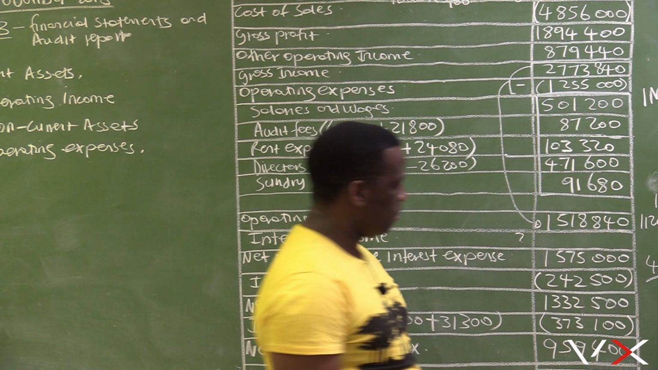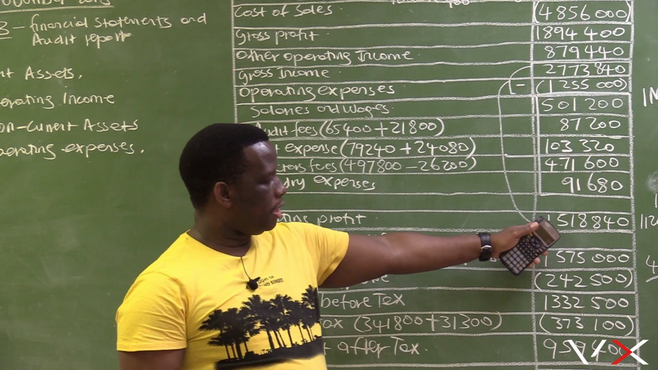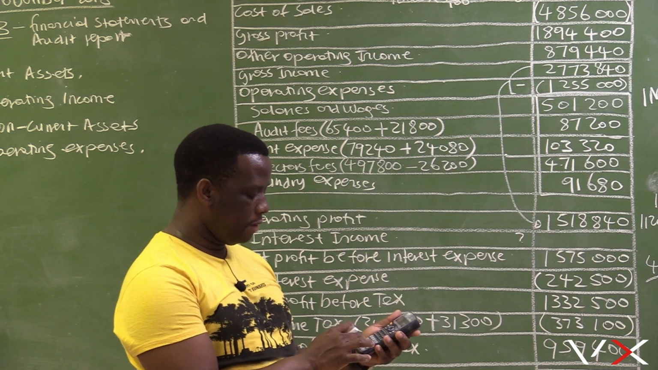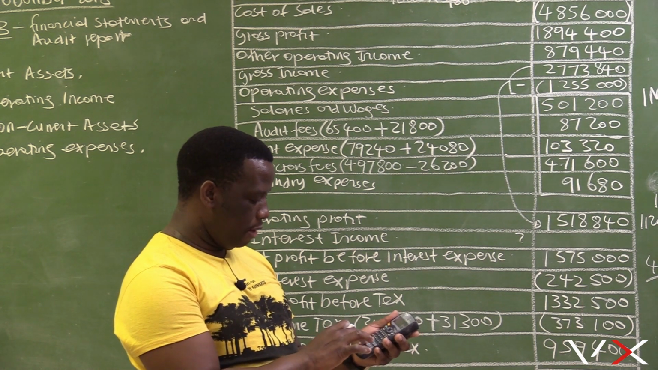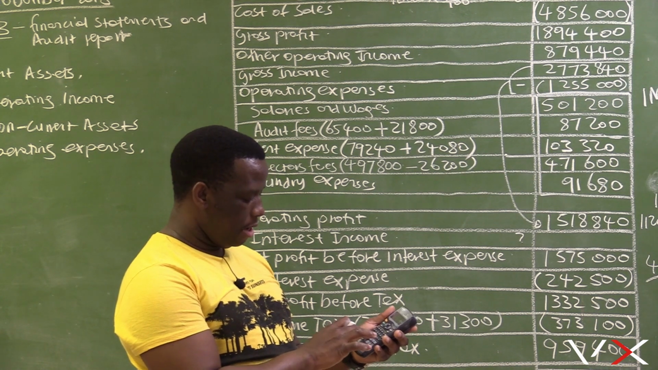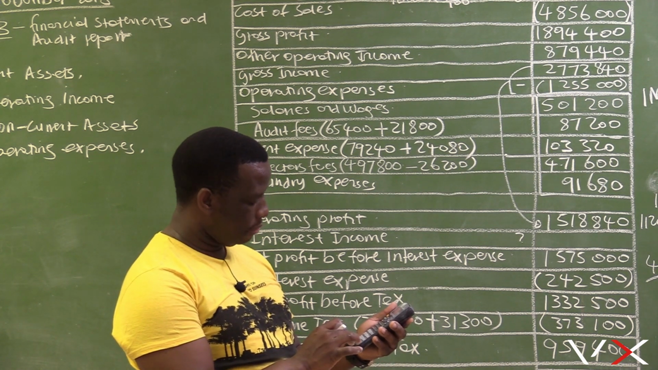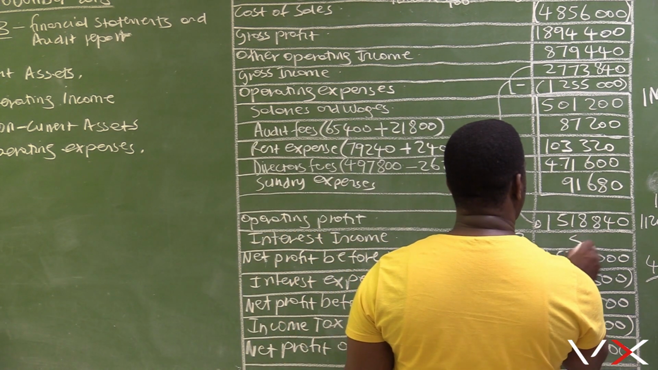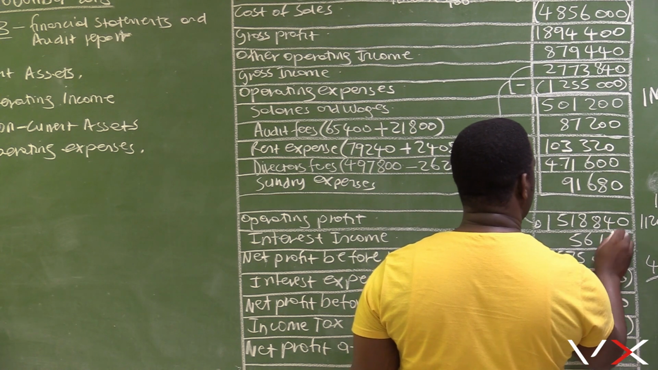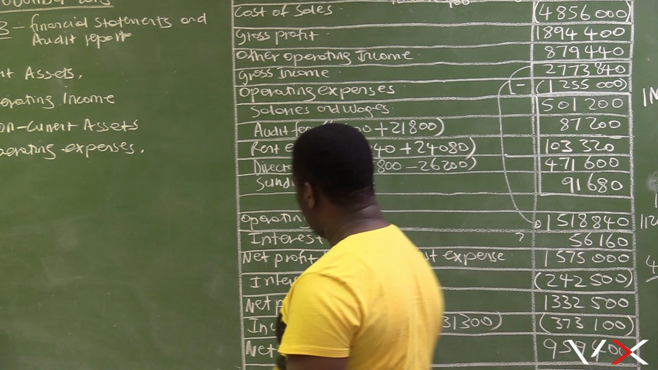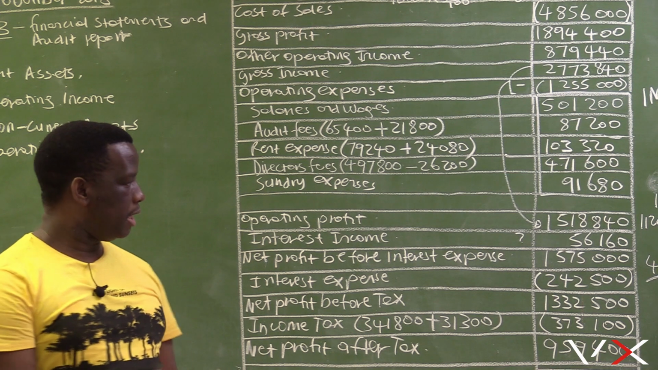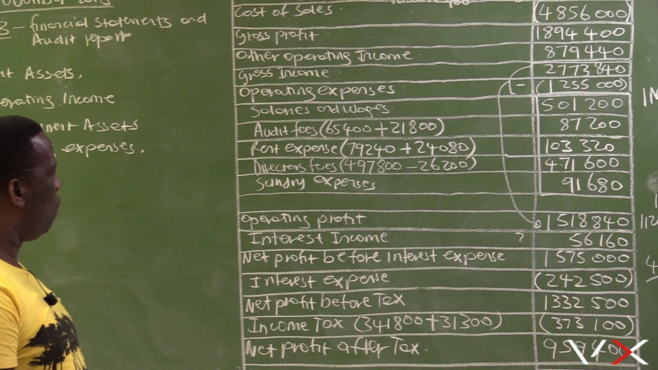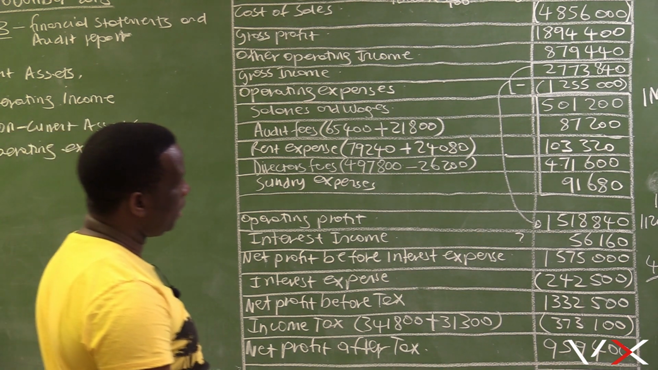1,575,000. Still reversing, because this one is positive, it's going to be a negative. We are going to subtract 1,575,000 minus 1,518,840 equals 56,160. So this interest income is 56,160. We have been able to solve for the interest income amount, and it is a balancing figure.